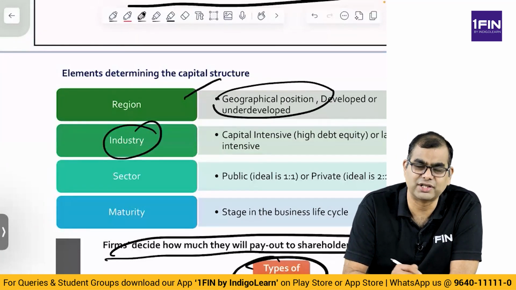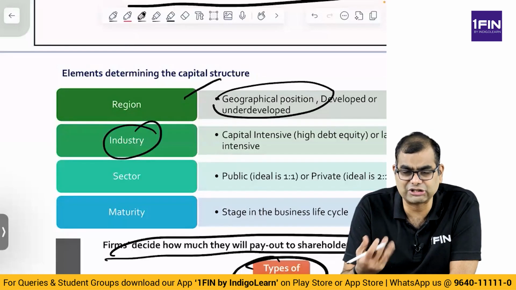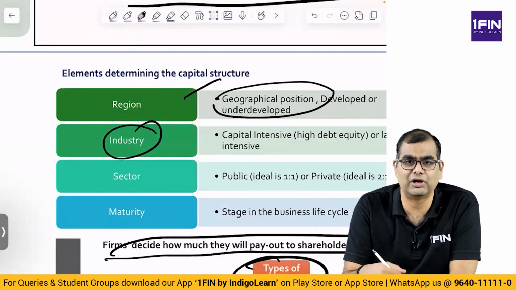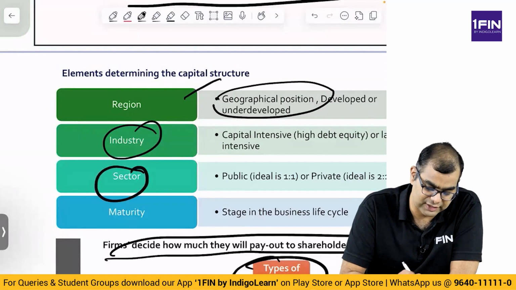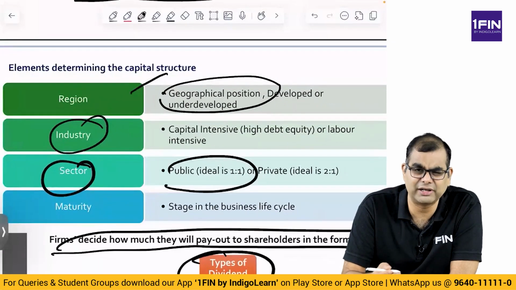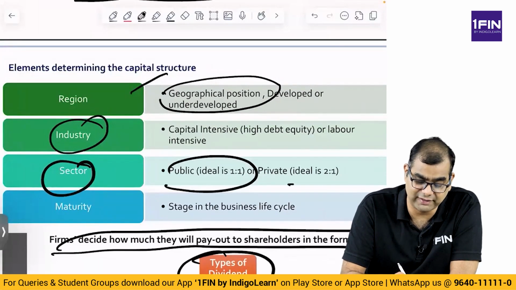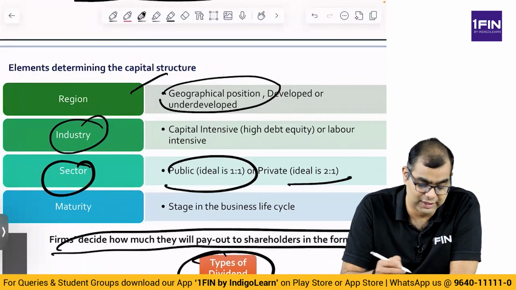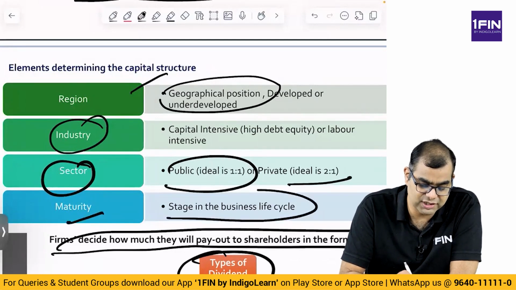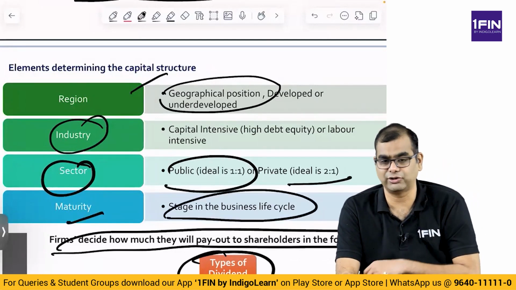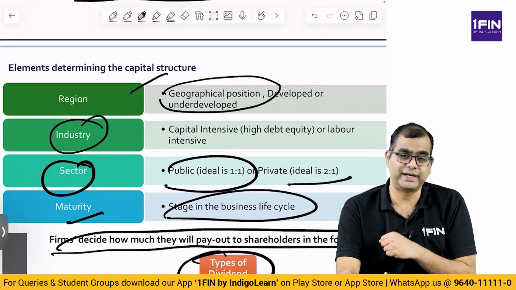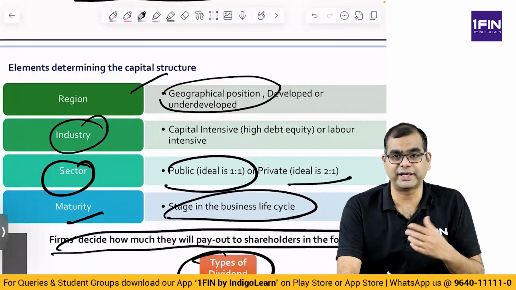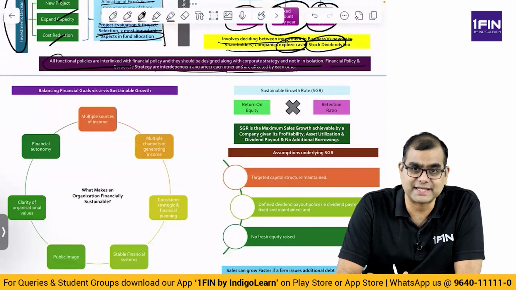Industry: what kind of industry? If it is a capital intensive industry like steel, iron or power, you take a lot of debt. What kind of sector? In the public sector, the debt equity ratio is ideally 1:1. If it is the private sector, probably 2:1 may be better off. Then maturity, that is, what stage of the business life cycle. If you are at a fully mature stage with stable cash flows, you can take more debt, whereas in an early stage you cannot take debt. So you evaluate things like this as well.